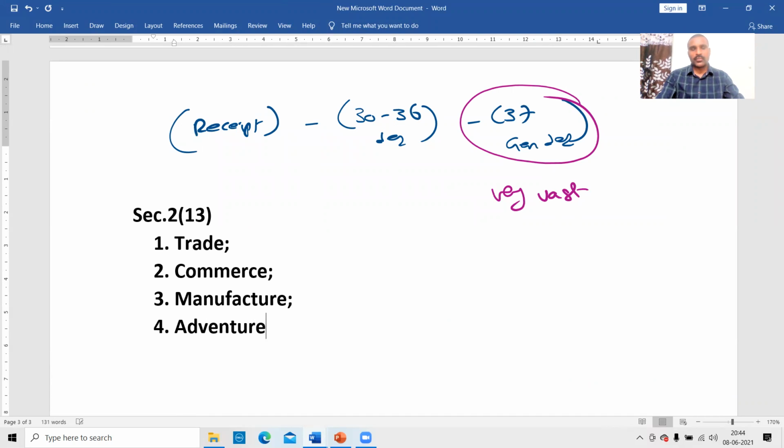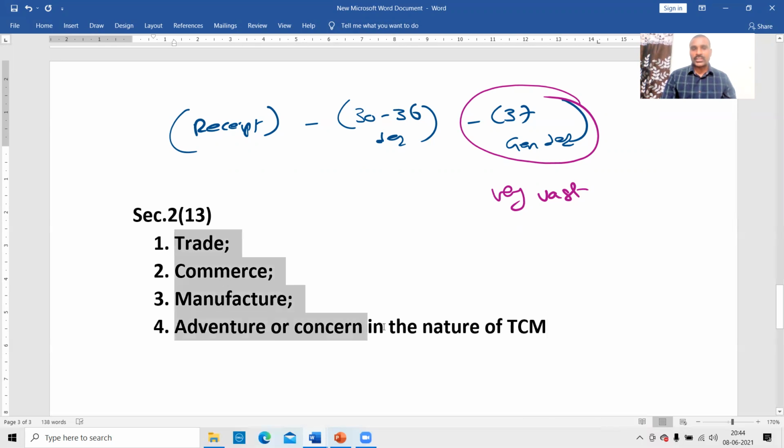These are the four aspects covered in the definition of a business.